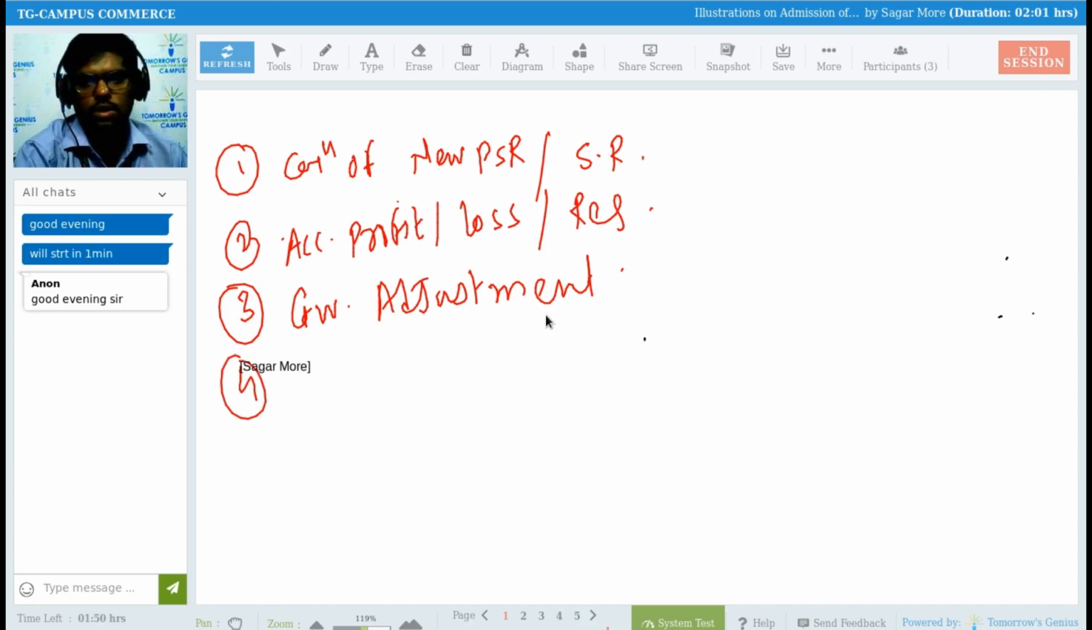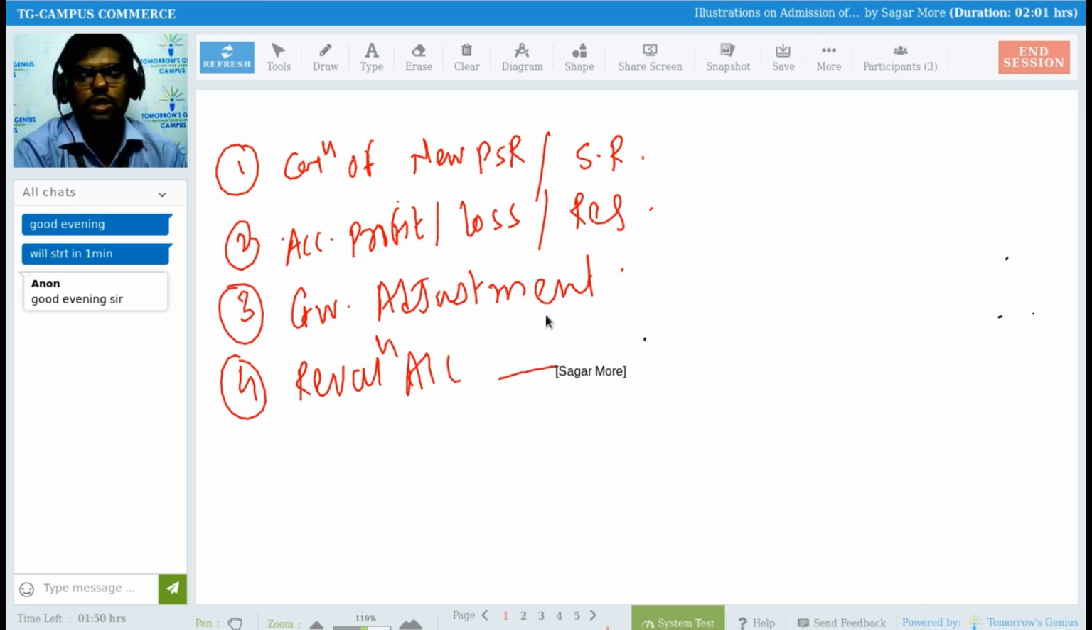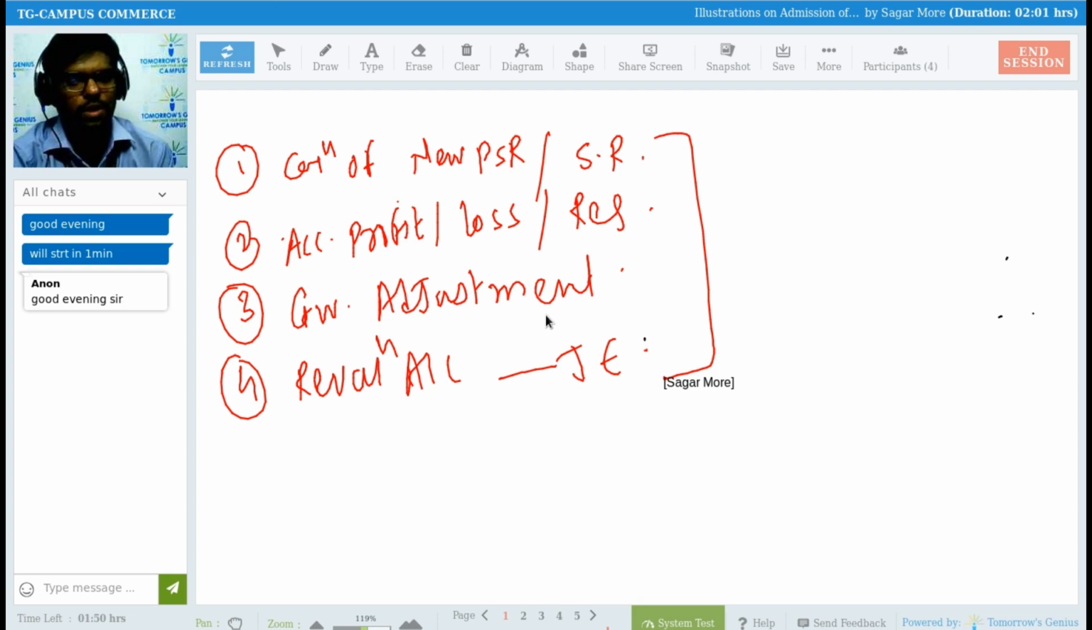Then we completed revaluation account. What is revaluation account? How to prepare that, right? What are the journal entries that we're supposed to pass, right? So now we are going to see the question which will be comprising of all these things, right? We are going to solve questions where you will be finding all the concepts that we covered so far.